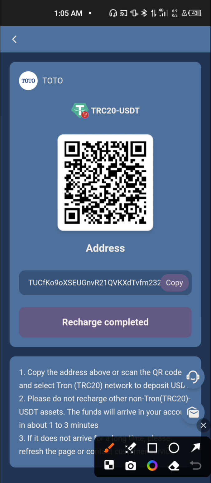So you have to go ahead and click over here in order to copy the USDT wallet address. So once you've copied the USDT wallet address, I want you to move over to your Trust Wallet, Bybit, Binance, or any platform you can transact crypto.